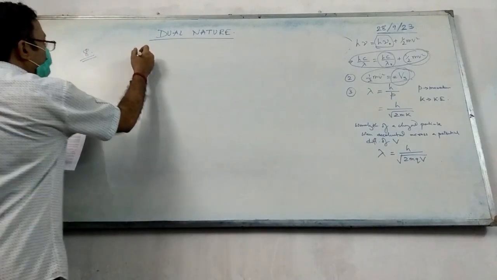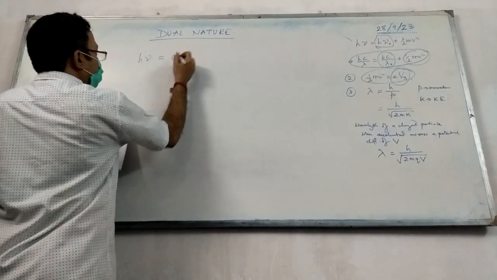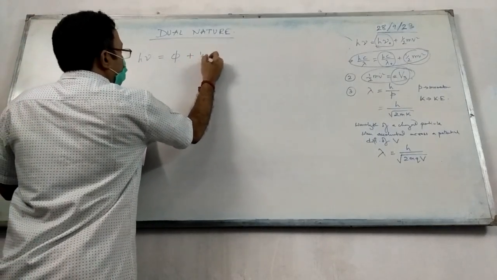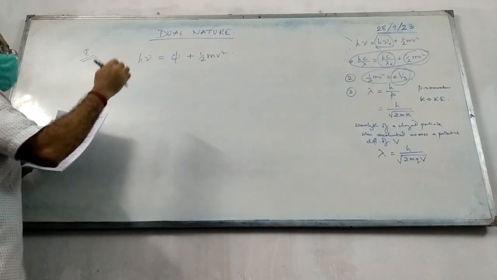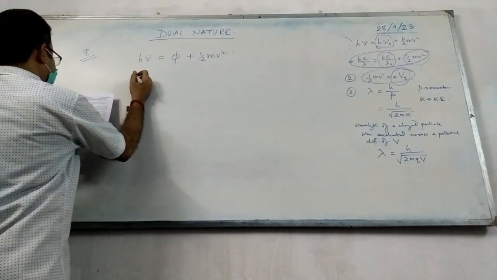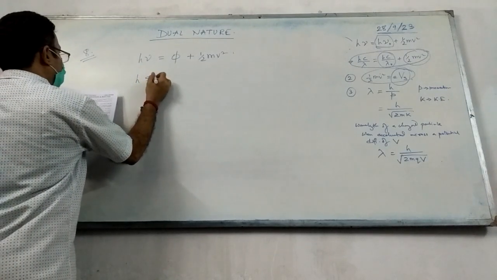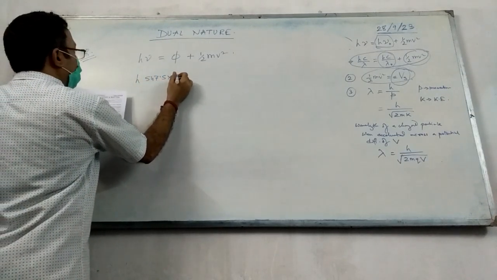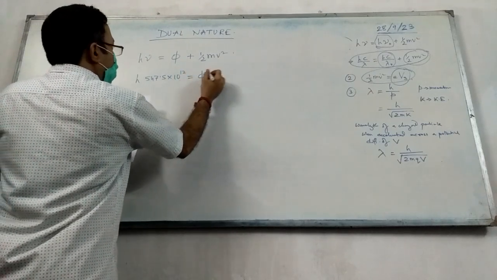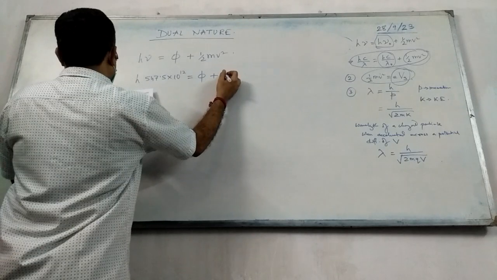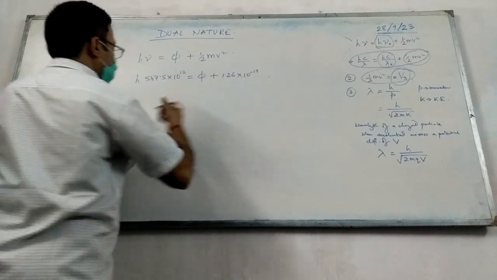So what we'll do, we'll use this h nu equal to h nu naught plus half mv square. Okay, this formula twice and then solve it to find out h. So for the first expression it is h into 547.5 into 10 to the power 12 equal to phi plus half mv square, which is 1.26 into 10 to the power minus 19.